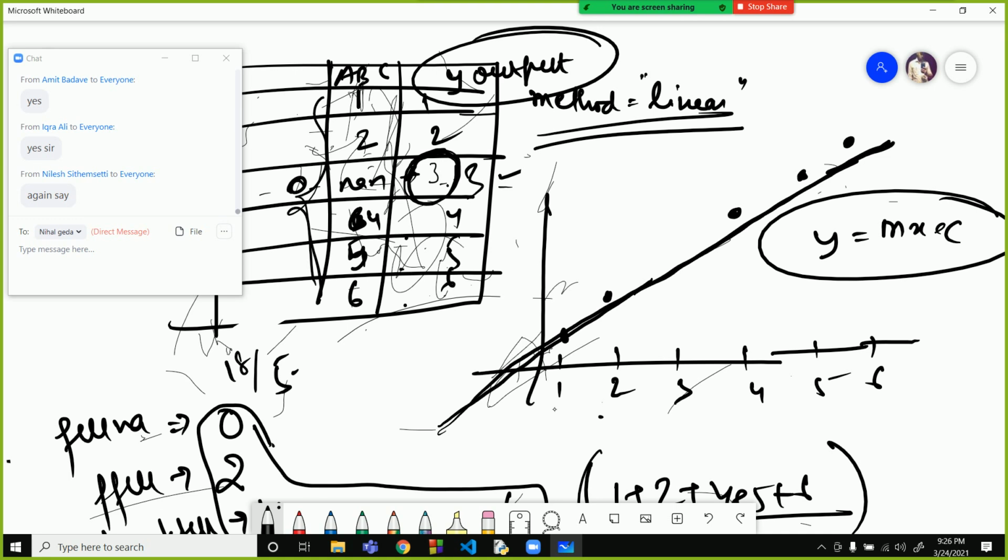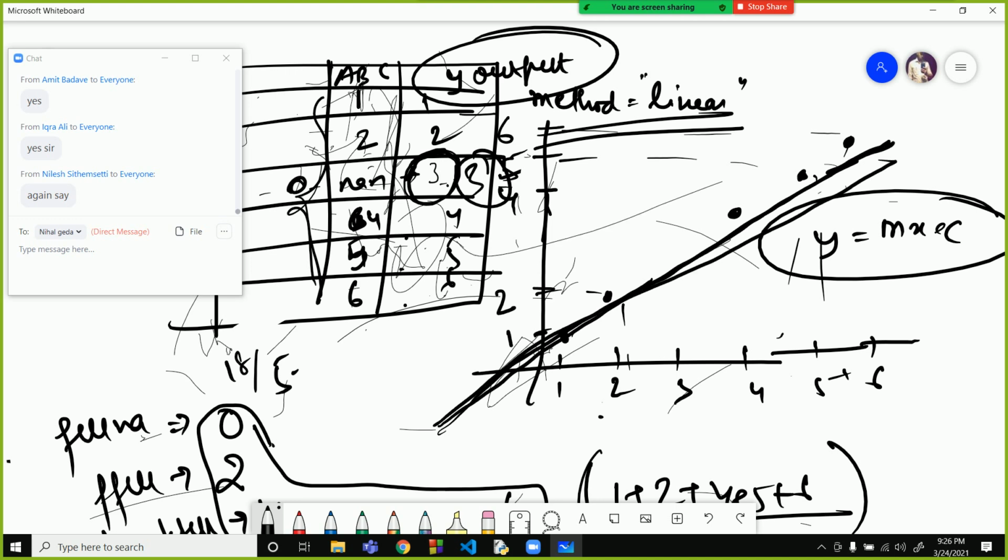So for input 1 the value is 1, for 2 the value is 2, for 3 we have to find out, for 4 it is 4, for 5 it is 5, for 6 it is 6. Like this values are present. So it will plot a regression line over here, and now for y output equal to 3, we have to find the NaN value.